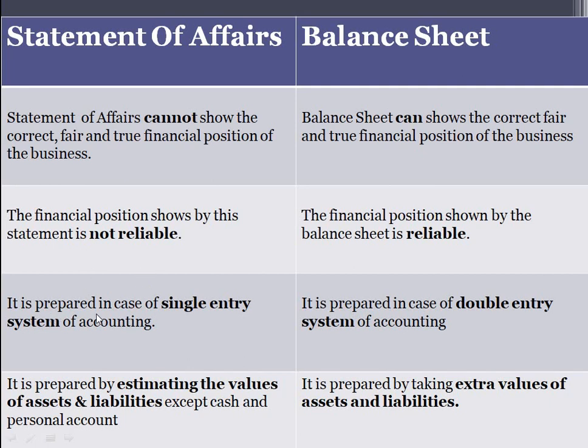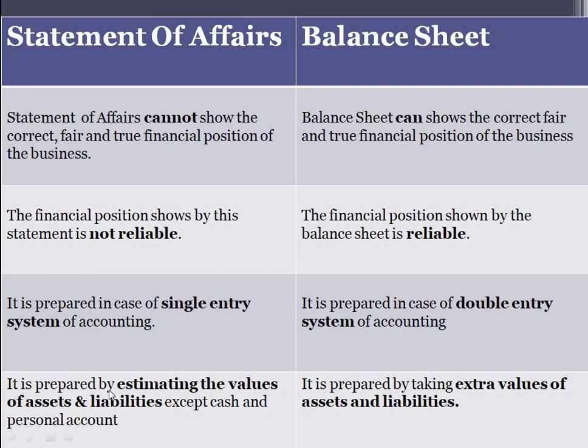Next, it is prepared in case of single entry system of accounting. So this method, that is statement of affairs, is prepared in case of single entry system. But when it comes to balance sheet, it is prepared in case of double entry system of accounting. So balance sheet is prepared in case of double entry system, whereas statement of affairs is prepared in case of single entry system of accounting.